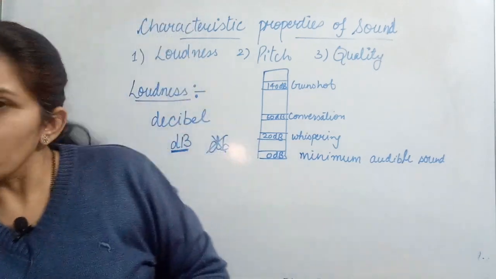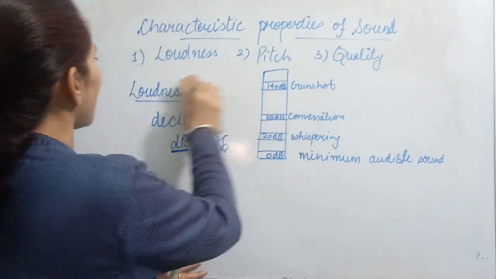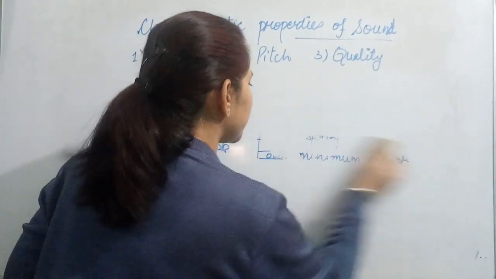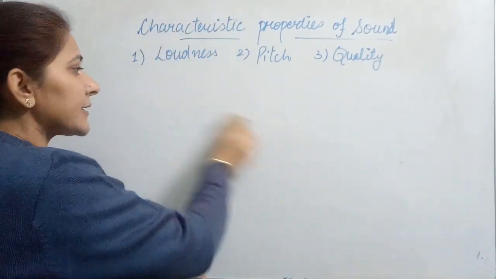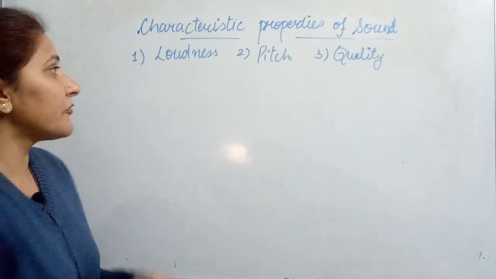Okay, now we are going to start with the second characteristic property of sound, that is pitch. Pitch, again, is a characteristic property. So how can we define pitch?